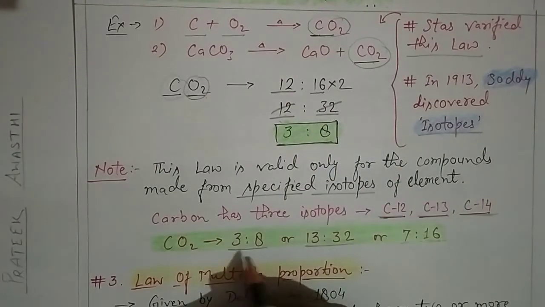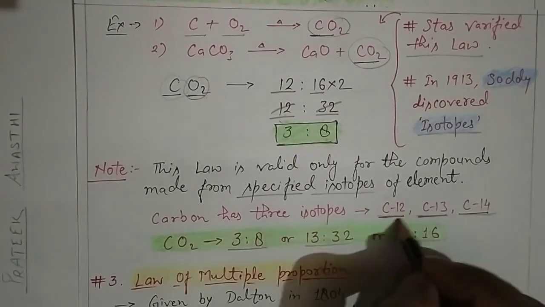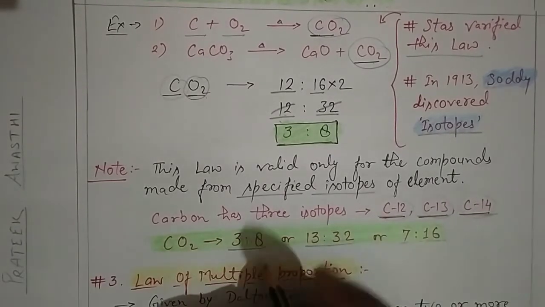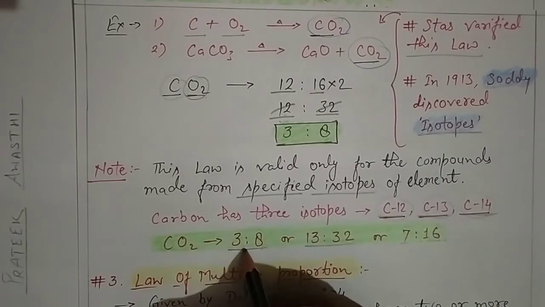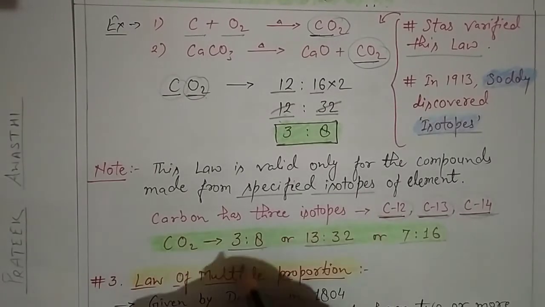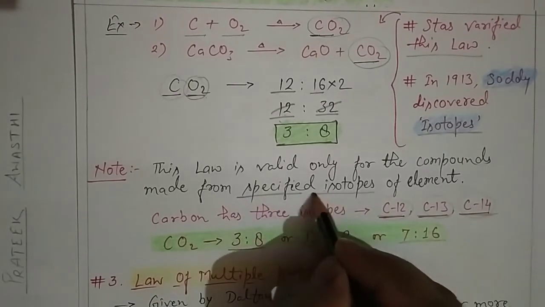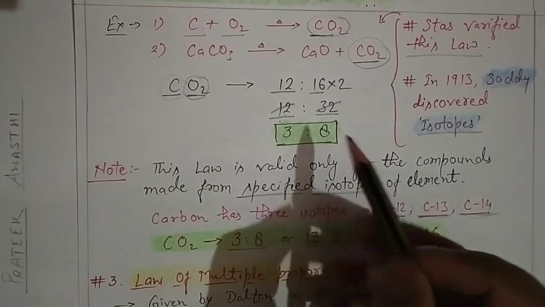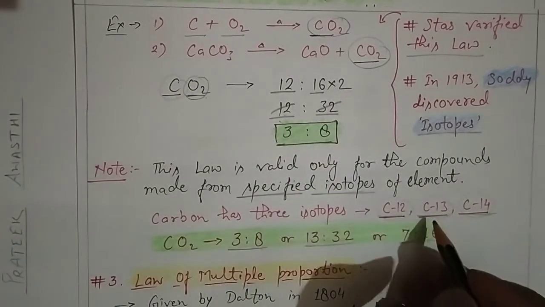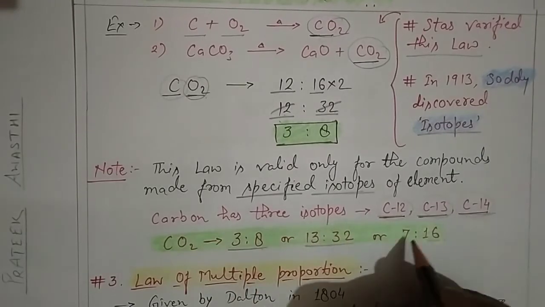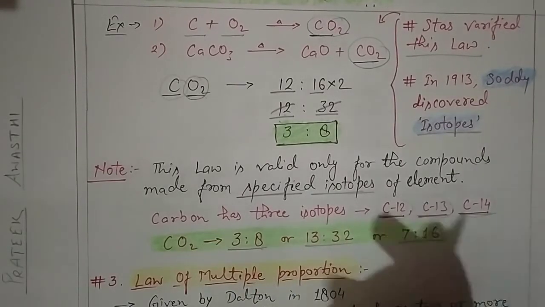And these are all correct for the formula carbon dioxide gas. But because we have taken different isotopes, the ratios are different. So the law of definite proportion is specified: if anybody asks you, say that the law is valid only for specified isotopes. For carbon 12 involved in making carbon dioxide the ratio is this, for carbon 13 it is this, and for carbon 14 it becomes this.